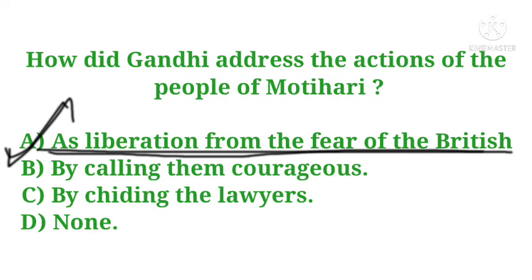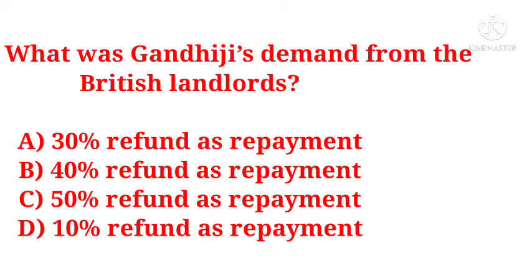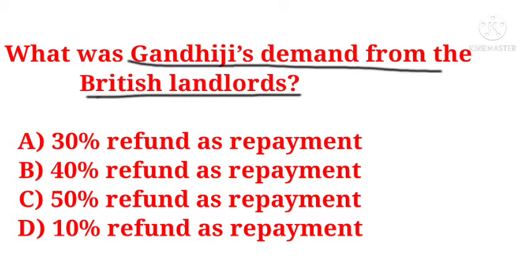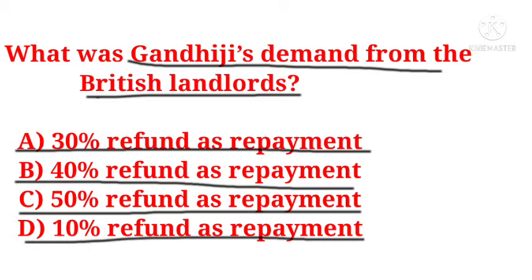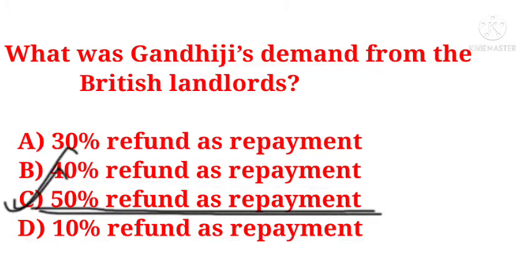Okay, the next question is, what was Gandhiji's demand from the British landlords? Options are 30% refund as repayment, 40% refund as repayment, 50% refund as repayment, or 10% refund as repayment. And the correct answer is 50% refund as repayment. Gandhiji's demand from the British landlords was that 50% should be refunded back.